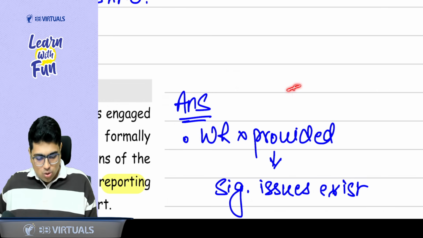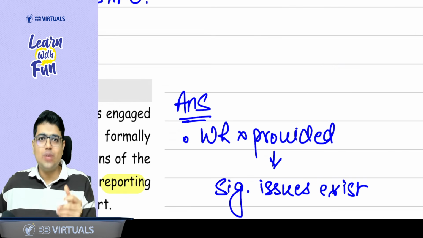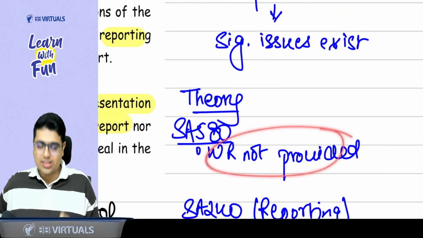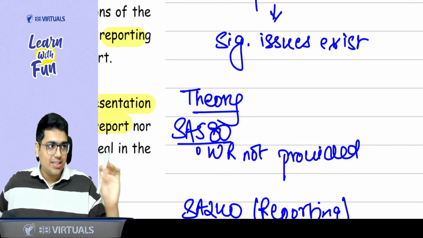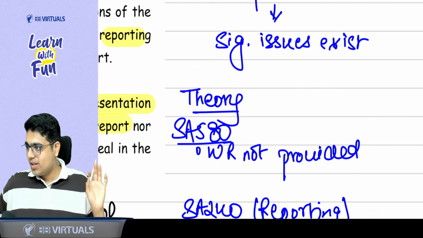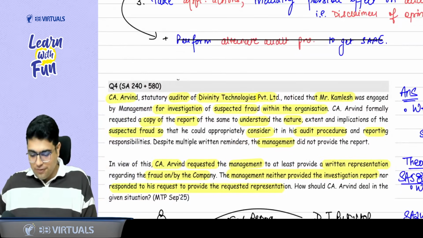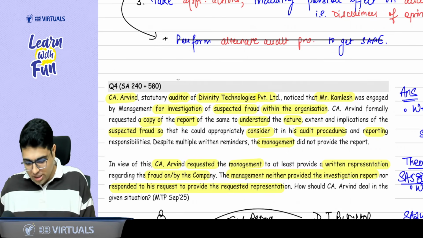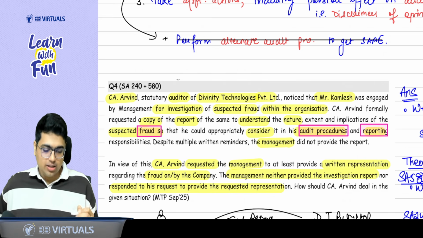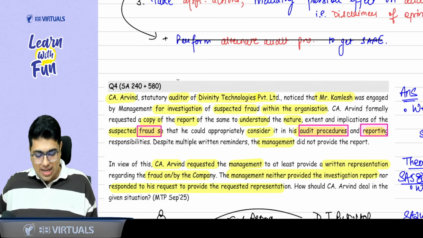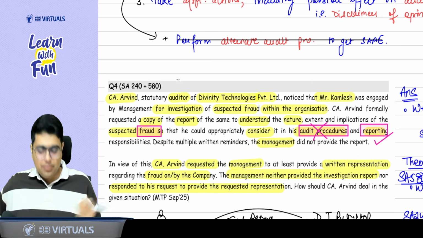Clear, sir. Now the question comes, what will we write in our theory? The first basic theory is what to do when the written representation is not provided. Okay sir, three things: discuss the matter, integrity, impact on other evidence and written representation, and disclaimer of opinion. Then, sir, in SA 240, what did they ask in the question? For the fraud, the auditor wants to consider his audit procedure and reporting. When it came to writing the answer, ICAI ignored the procedure part and wrote the reporting part of fraud.